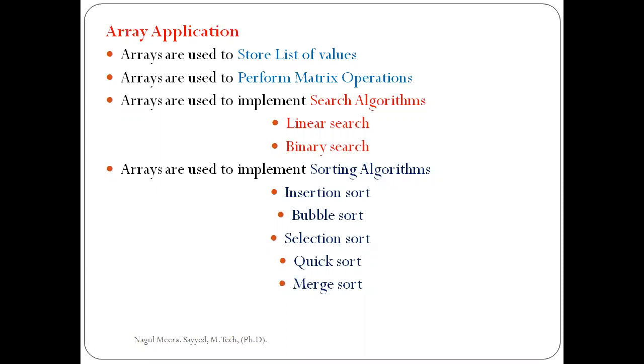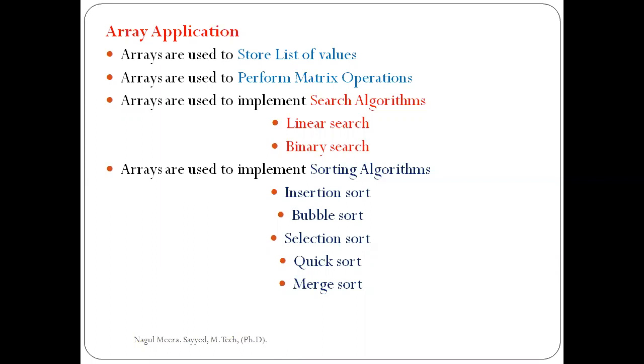There are two most popular searching algorithms: linear search and binary search. These kinds of programs we develop using arrays. Arrays are used to implement searching algorithms like linear search and binary search. These are data structures applications. Now coming to the last one, arrays are used to implement sorting algorithms. What is the meaning of sorting?